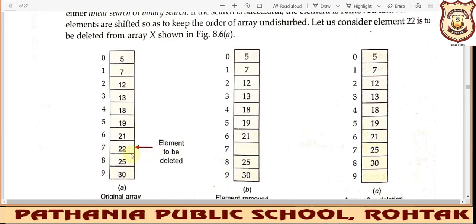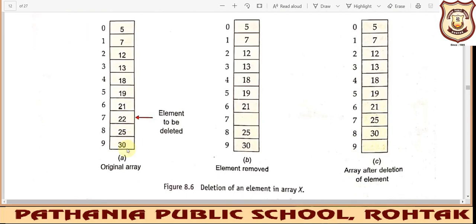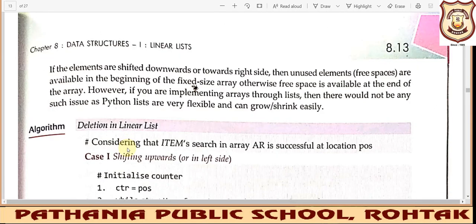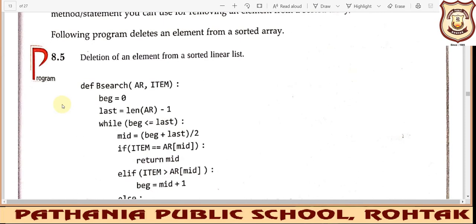Like if you want to delete one element here, how to delete it? Just keep on shifting the elements. So if I write 25 here, the 22 will be overwritten. This is the very simple way to delete a particular element. Fine. So this program also I have covered in your practical file, so you can use this program also.